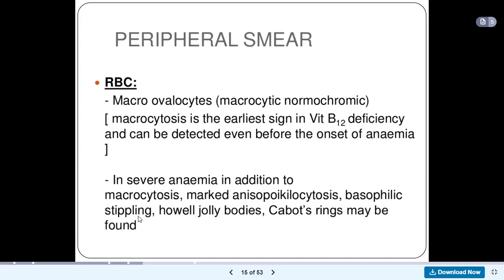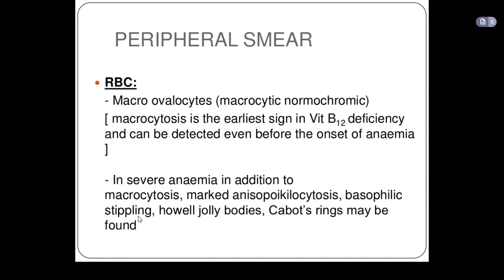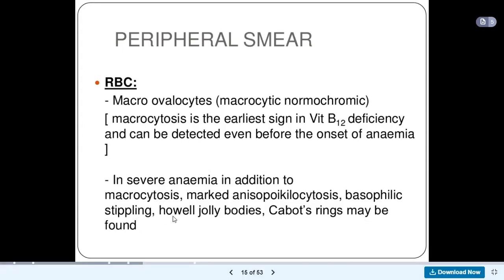So you'll notice that some of your cells will look a little bit bluish or purple in color in the blood smear. So we'll call that basophilic stippling. Then you have some bodies we'll call Howell-Jolly bodies in the blood smear, and Cabot rings.